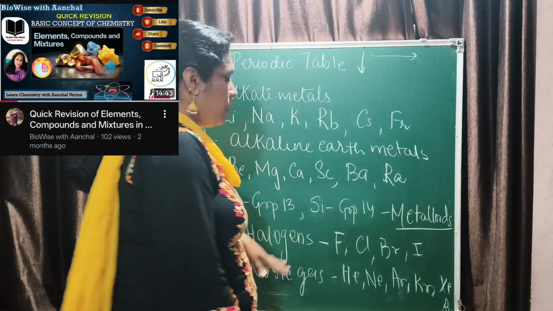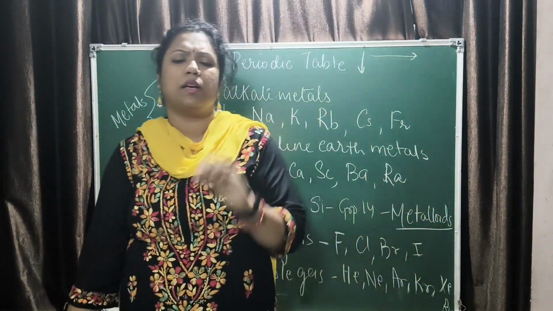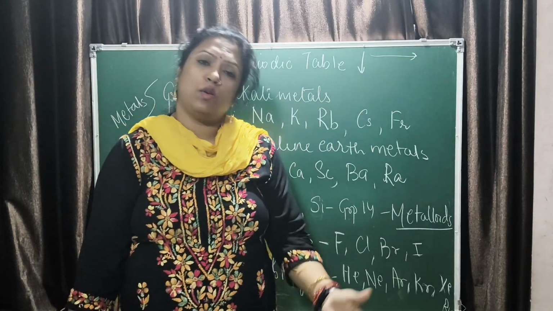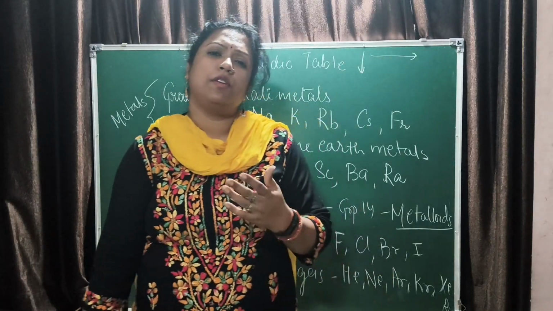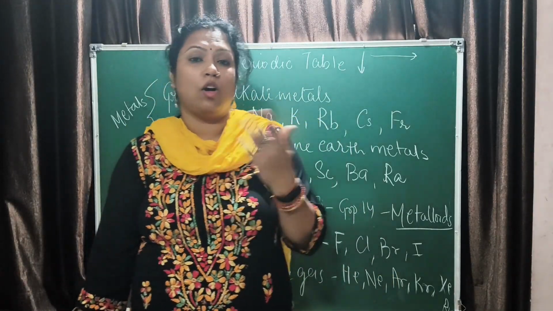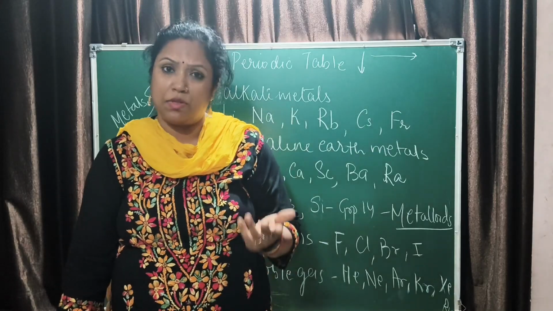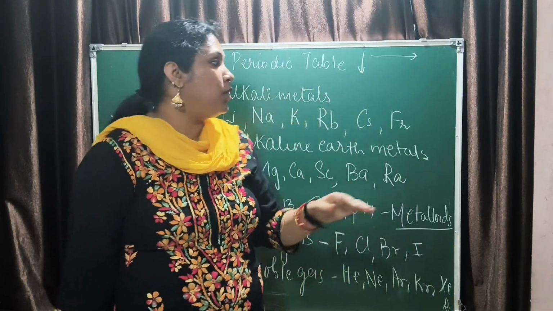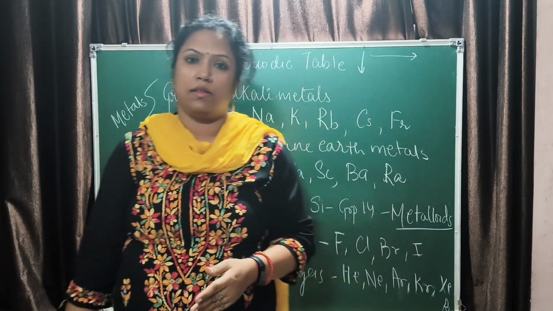Now, when we talk about the non-metals, we have already understood about the metals, their physical properties, their chemical properties, where they belong to in the periodic table, their location, their valencies, why they form cations. Similarly, non-metals are non-malleable, non-ductile, non-lustrous, non-sonorous, right? Exceptions are there, we have already seen that. At the same time, non-metals belong to groups 14, 15, 16, 17 and 18, right?